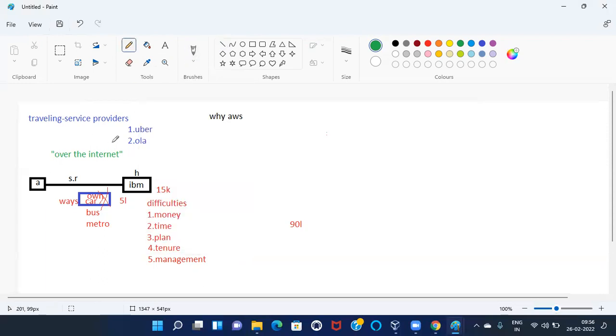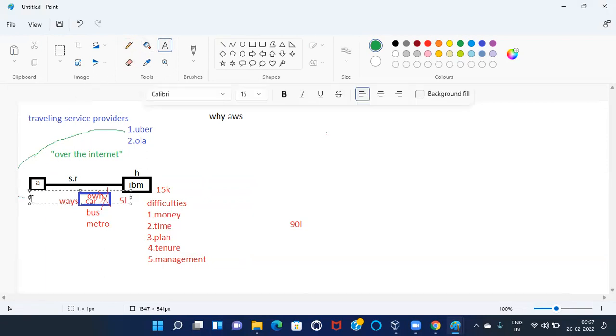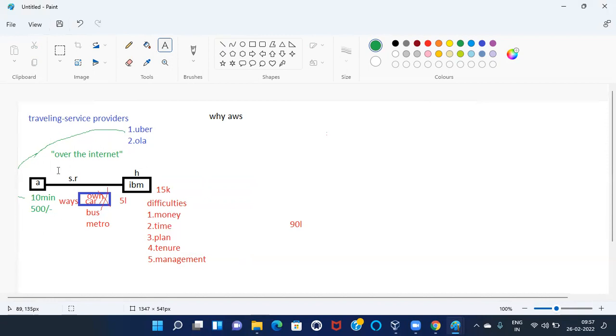Over the internet, book a car from Uber within 10 minutes. Within 10 minutes, they will come, pick you up and drop you over there. They are going to charge only 500 rupees, based on distance. So our requirement is completed. Very simple. Just take a mobile or internet, book a car from Uber, and they will come and pick and drop. Our requirement is completed within the day, within minutes.